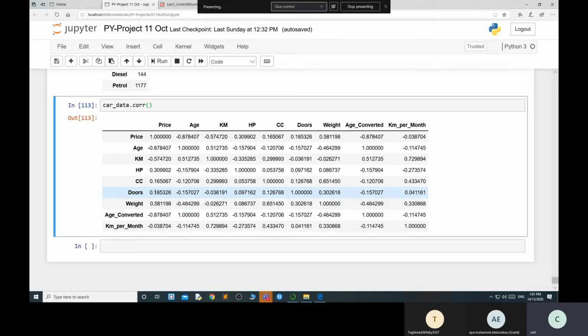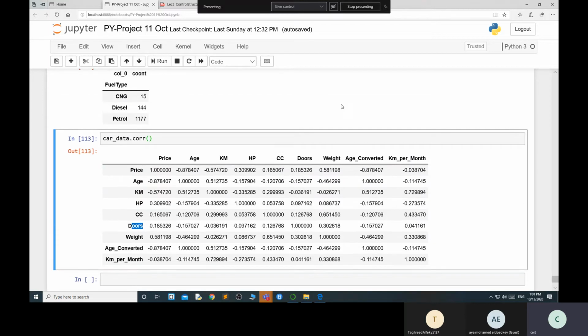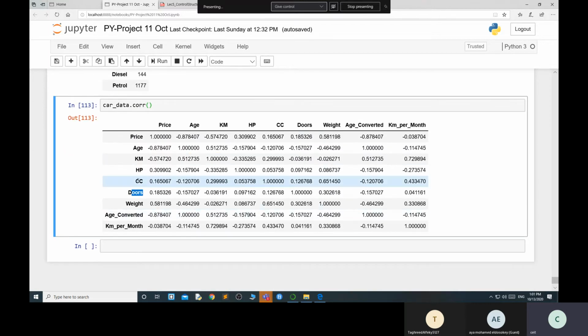Okay, so you can easily understand this door and price, because whenever you go to buy a car, obviously if you want to buy two doors, 3 doors, it does not affect too much basically. Okay, so that thing you have to understand. But whenever your CC, the horsepower, if you see the horsepower is increasing, the price is also, there is no good correlation between horsepower and the price at all.